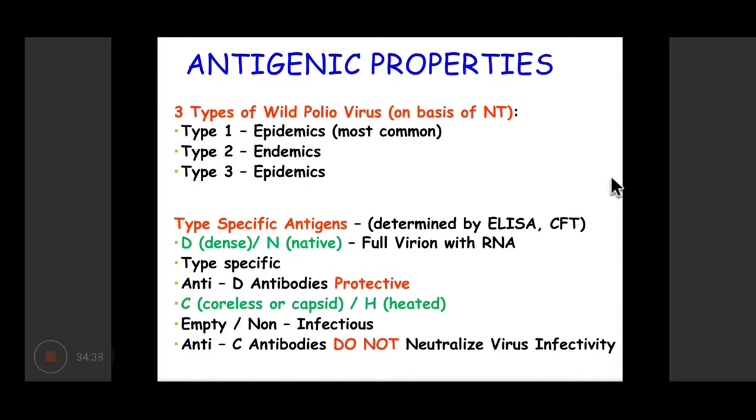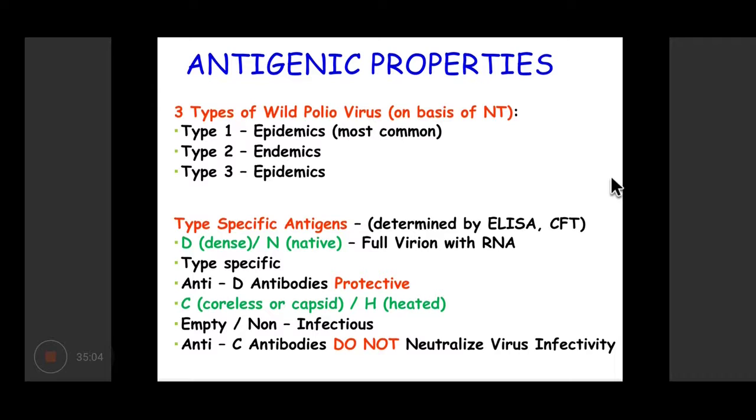Antigenically speaking, there are 3 types of wild polioviruses based on neutralization test, which detects various antigens on the surface of the virus: type 1, type 2, and type 3, also known as wild poliovirus, WPV1, 2, 3. Type 1 is the most common, responsible for epidemics.